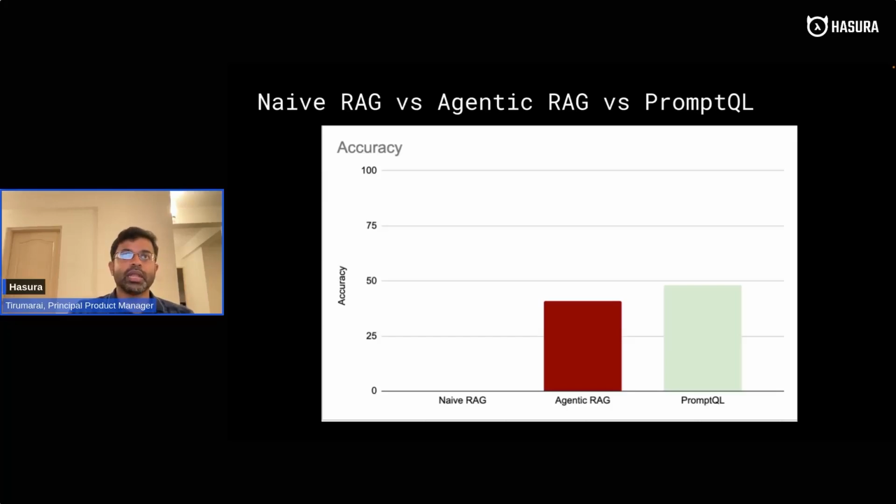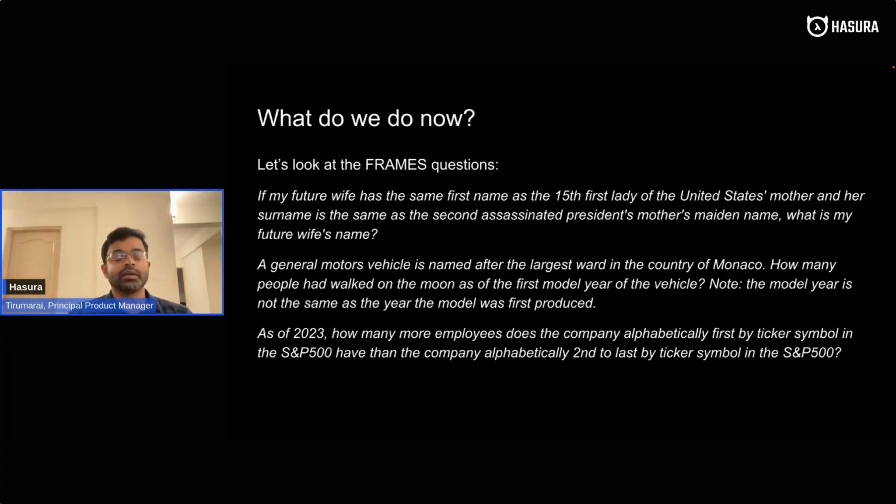So what is this about? We are here to understand how to get this to 100%. So how do we do that? First, let's look at the FRAMES questions themselves. Here's a sample of FRAMES questions. The first one reads like a complicated puzzle: if my future wife has the same first name as the 15th First Lady of the United States' mother, and her surname is the same as the second assassinated president's mother's maiden name, what is my future wife's name? Wow, it's very hard to parse something like this itself, right?